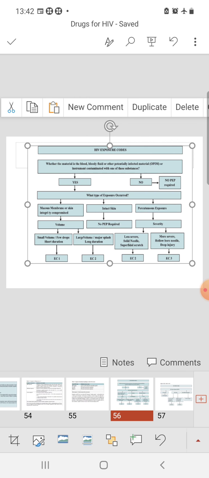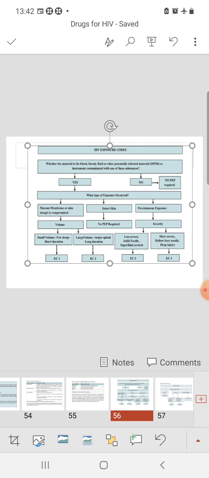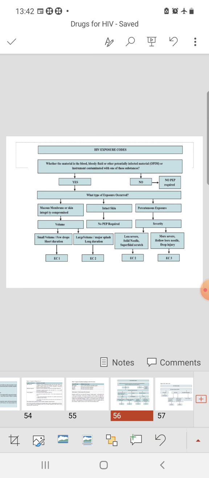So if it is not blood or any bloody fluid or any instrument, then PEP is not required. If it is yes, then what type of exposure? As I mentioned, mucous membrane or skin integrity compromised, then we have to think about the large volume or small volume. If skin integrity is intact, and if it is non-intact, that means non-intact skin means damaged skin as well as mucous membrane.